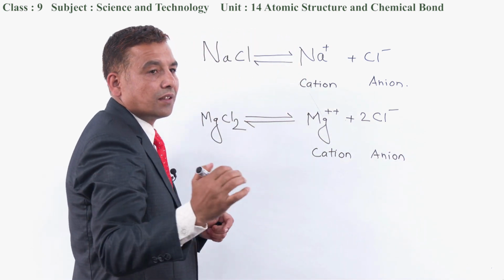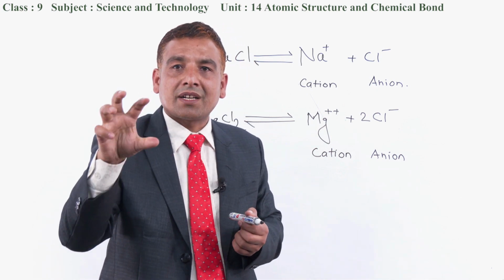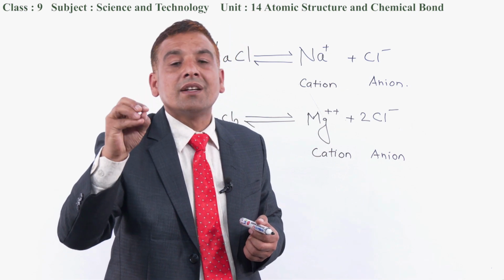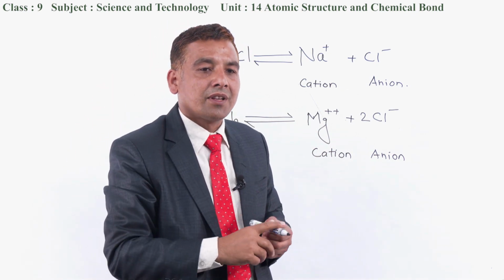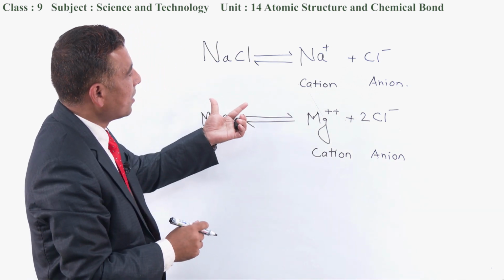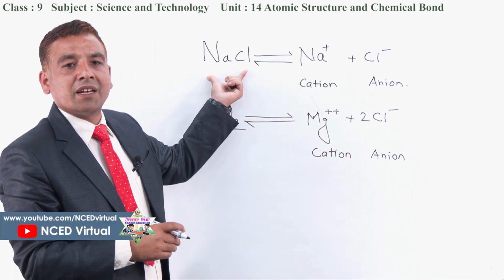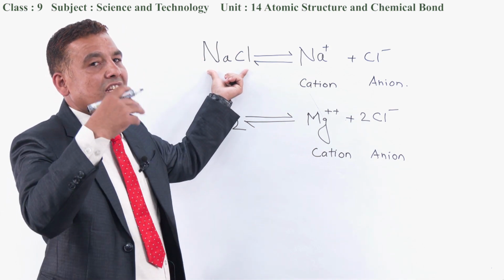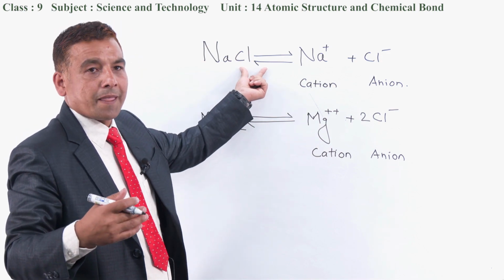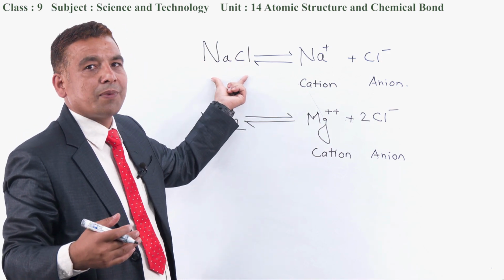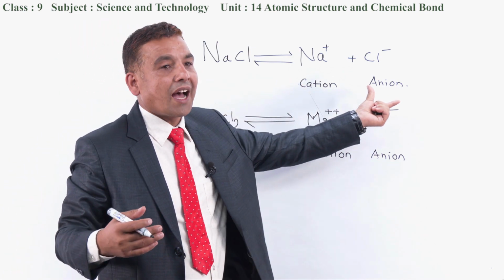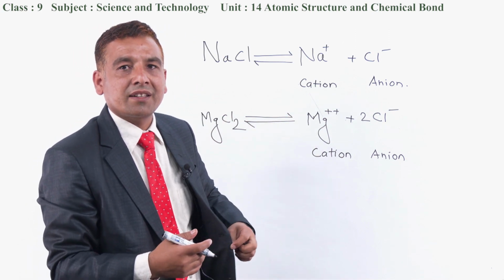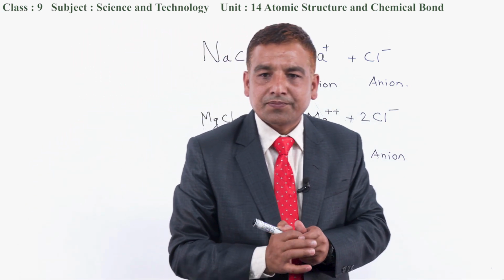As we have discussed, ions which have a positive charge are known as cations, and ions which have a negative charge are called anions. This salt is formed by transferring the electron from sodium to chlorine, and if you ionize this type of electrovalent compound, you will get two ions, a cation as well as an anion. So this is one of the characteristics of electrovalent compounds.